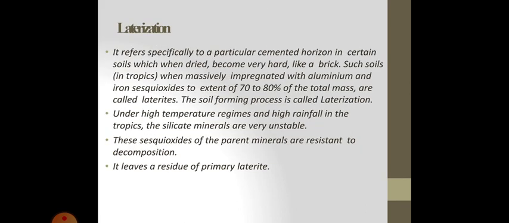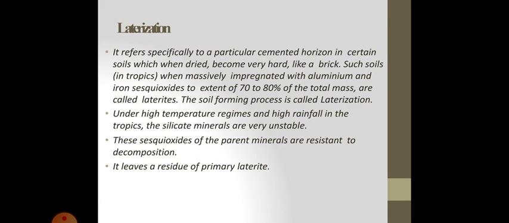Laterization. It refers especially to a particular cemented horizon in certain soils which when dried become very hard like a brick. Such soils when massively impregnated with aluminium and iron to extent of 70 to 80% of the total mass are called laterites.